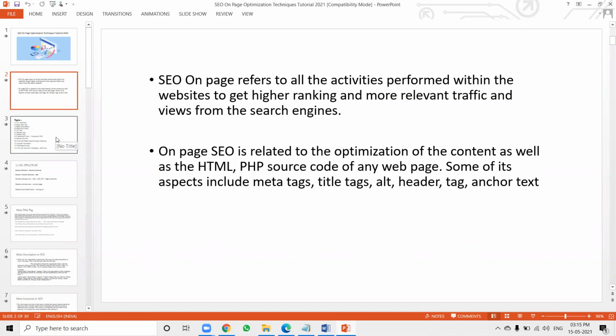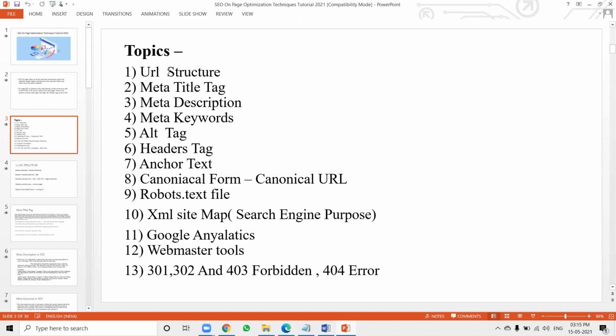It's mainly related to optimizing the content, HTML, PHP, source code, or WordPress, any web pages. The major things are URL structure, meta title tag, description, keyword, alt tag, header tag, anchor text, and canonical form. These first eight will be the most important.